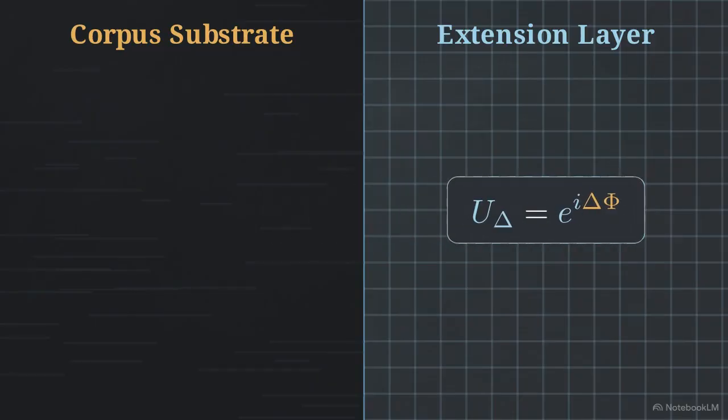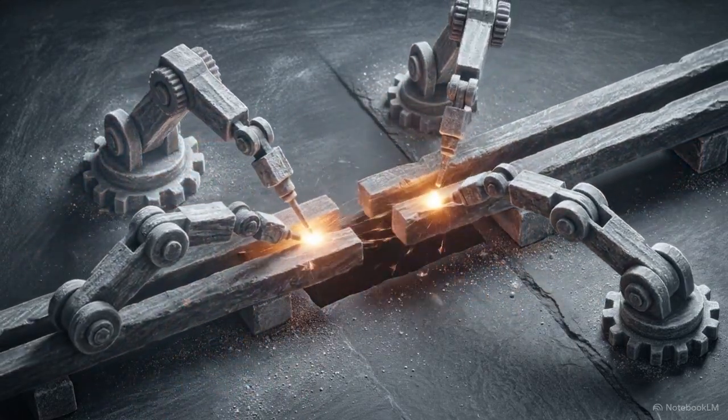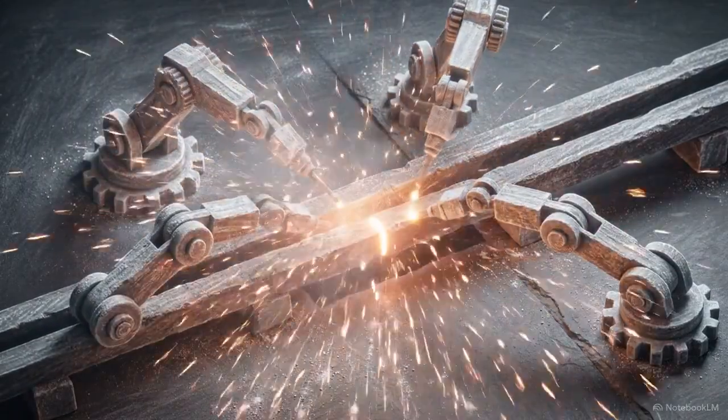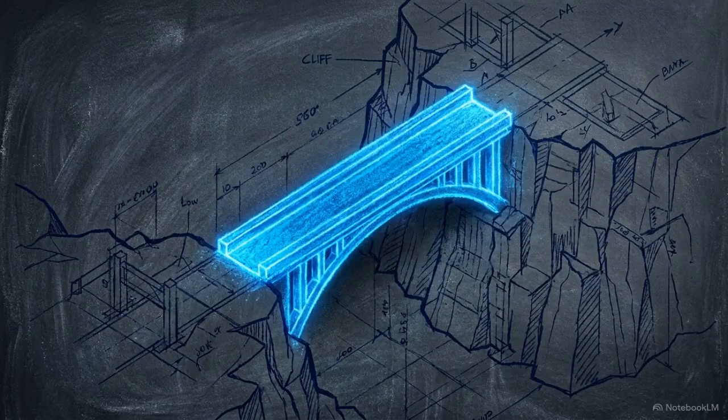Notice its position on our map. It is placed entirely on the right side, the extension layer. Exponentiating the phase is a manufactured solution. We choose to treat delta phi as if it were compact to avoid known topological traps. We are engineering a way forward rather than extracting a feature from the classical text.